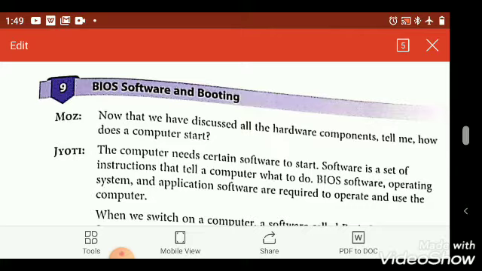The full form of ROM is Read Only Memory, and ROM is a part of the motherboard. ROM stores the data at all times. It means even if your power is off, the ROM still stores your computer data.